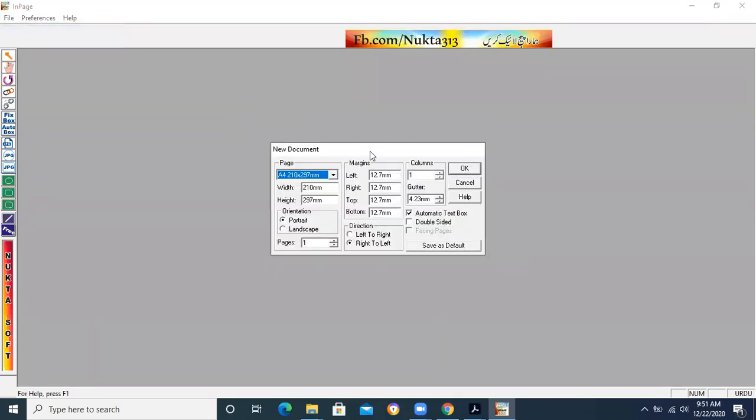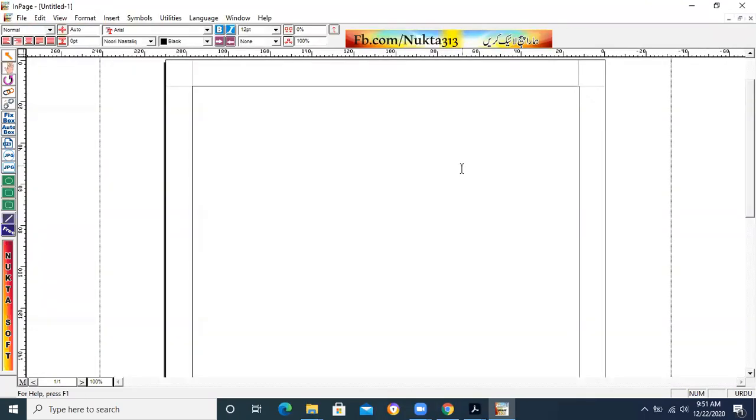Now we are able to open InPage in our computer system. We can take a new file and we can start typing. It depends on how good you are at typing. Then of course you will be able to write the content. You can select the text, you can apply bold, italic, underline, all the options.